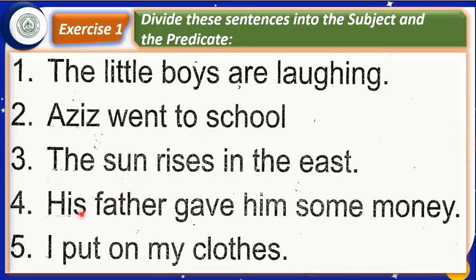About whom are we talking in sentence number 4? We are talking about his father. Therefore, his father will be the subject of this sentence. And other than the subject, what is left in the sentence? "Gave him some money." That will be the predicate of this sentence. In the next sentence, what is the subject? I. What will be the predicate? "Put on my clothes." Yes.